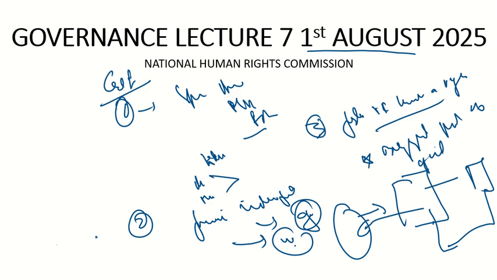Similarly, when the act was enacted in 1993, who could be the chairman? It was a retired Chief Justice of India only.